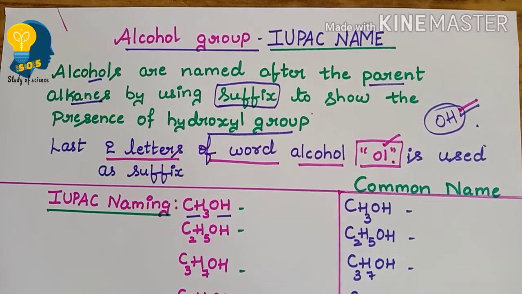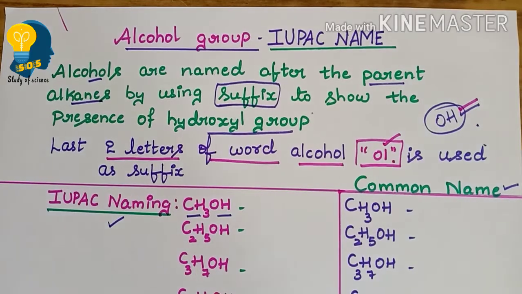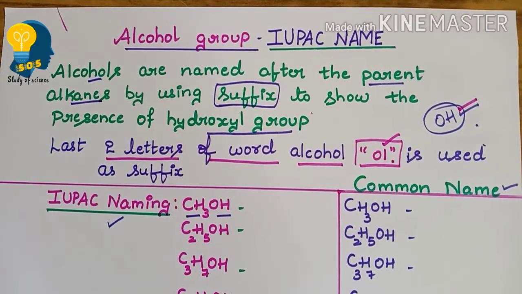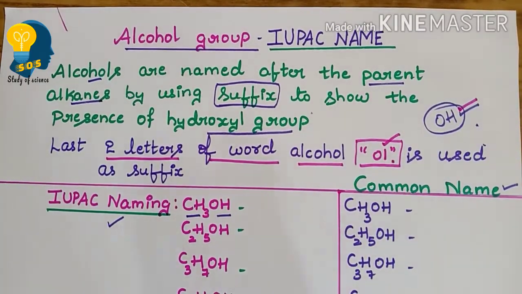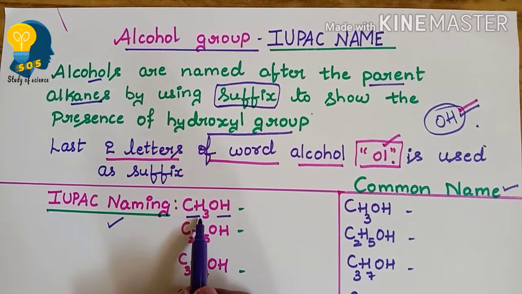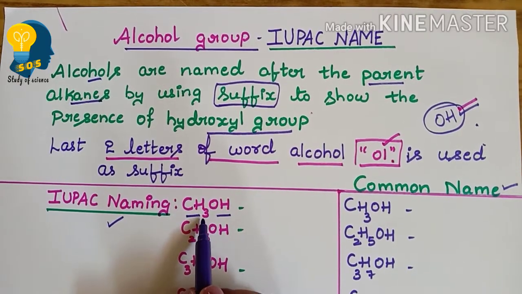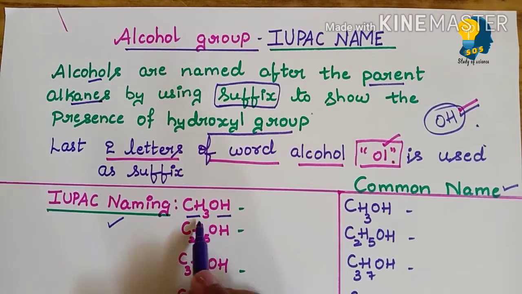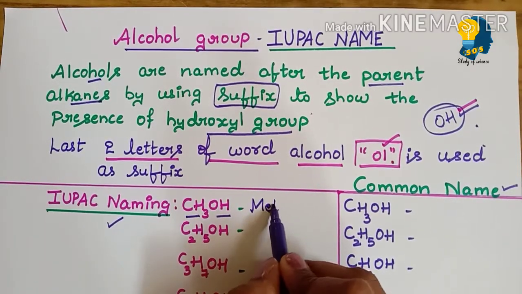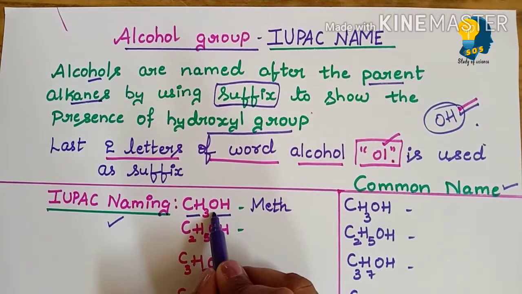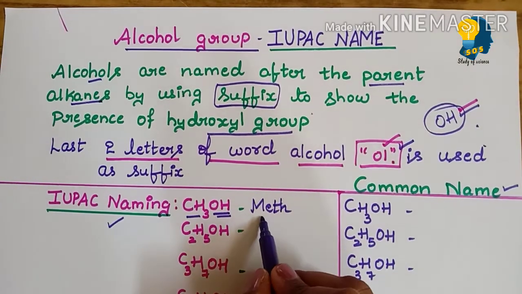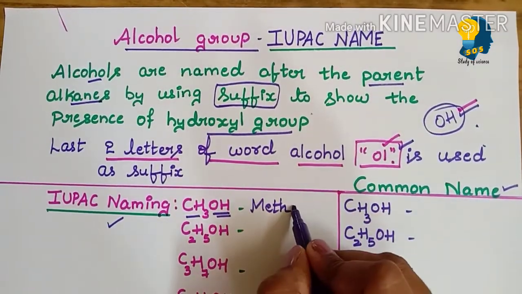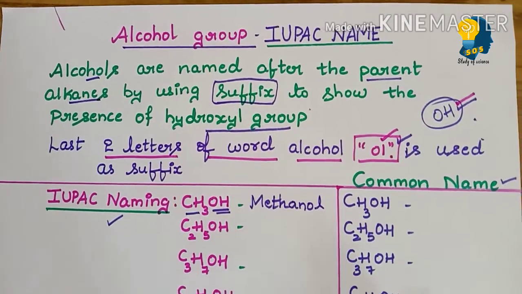So here we are going to learn two things. One, I will be teaching you the IUPAC naming, and second, I will also be teaching you the common names for the same molecular formula. If I start with the IUPAC naming, as we have CH3, CH3 was actually CH4. As we have removed one hydrogen, it becomes CH3, so it is meth, the first member. And as we have the functional group OH, OH always ends with OL. So meth plus ol is methanol.